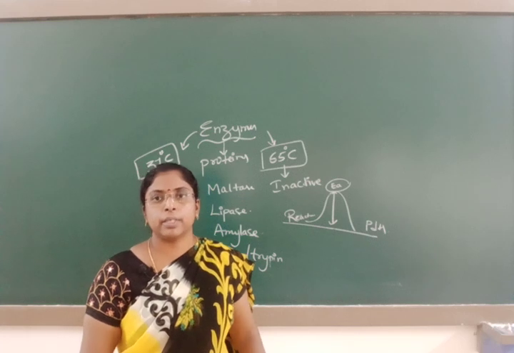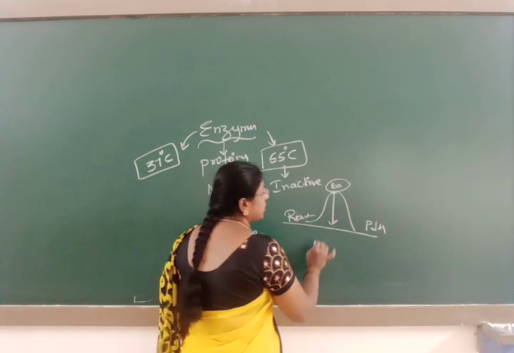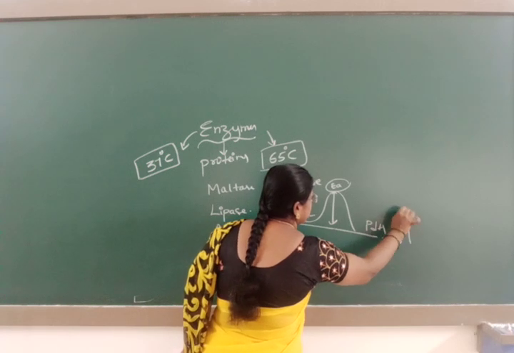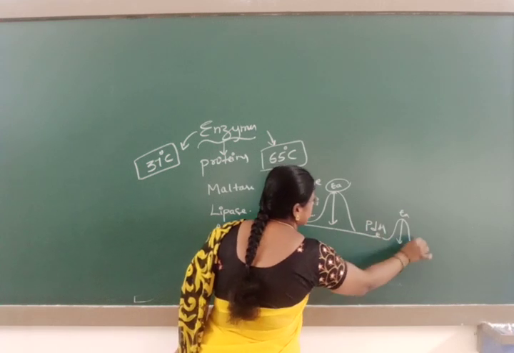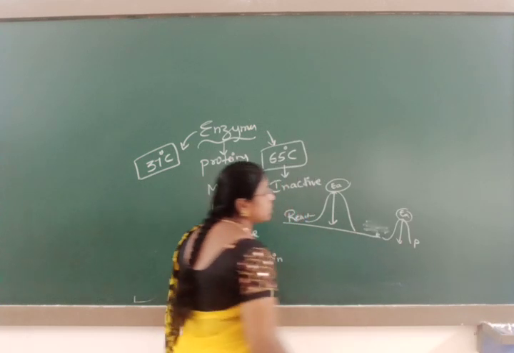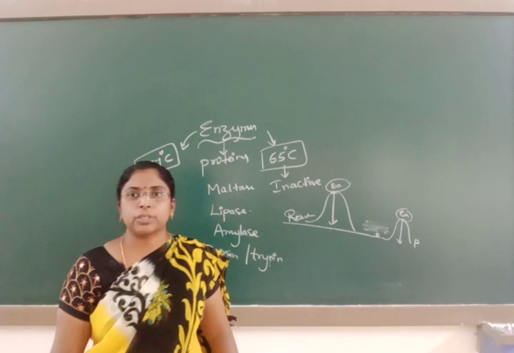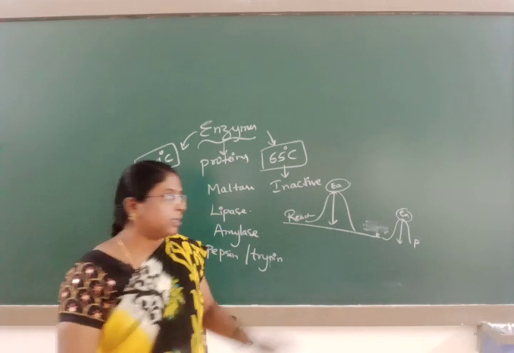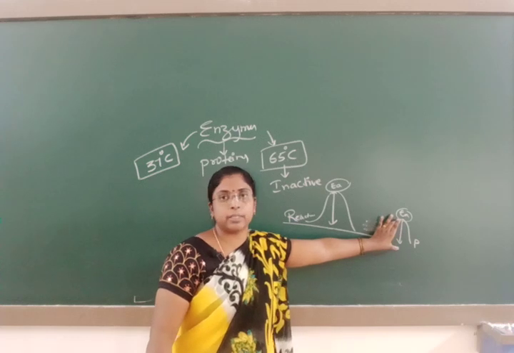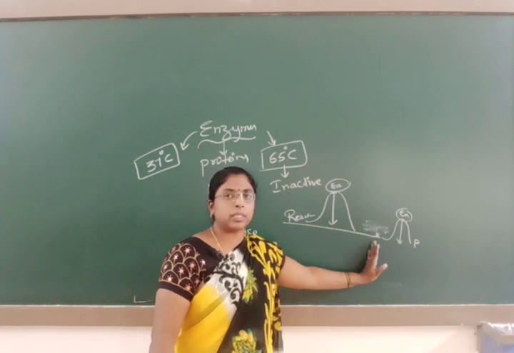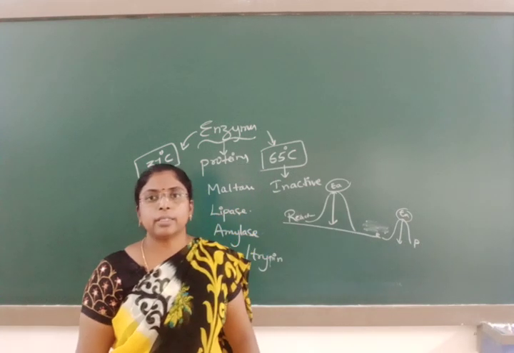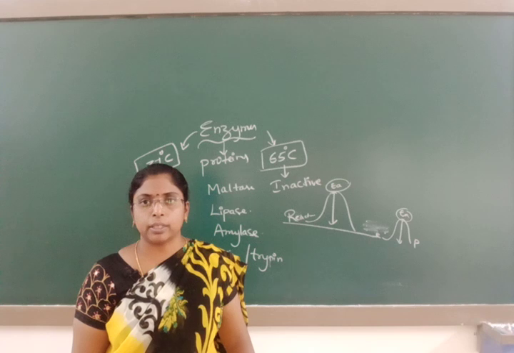In the presence of enzymes, the activation energy decreases. Enzymes decrease the activation energy. The conversion of reactant into product takes place in the presence of a small activation energy. Due to the decrease in activation energy, the Ea value decreases in the presence of enzymes. So, the maximum number of reactants are converted into products. Hence, the rate of a reaction also increases.